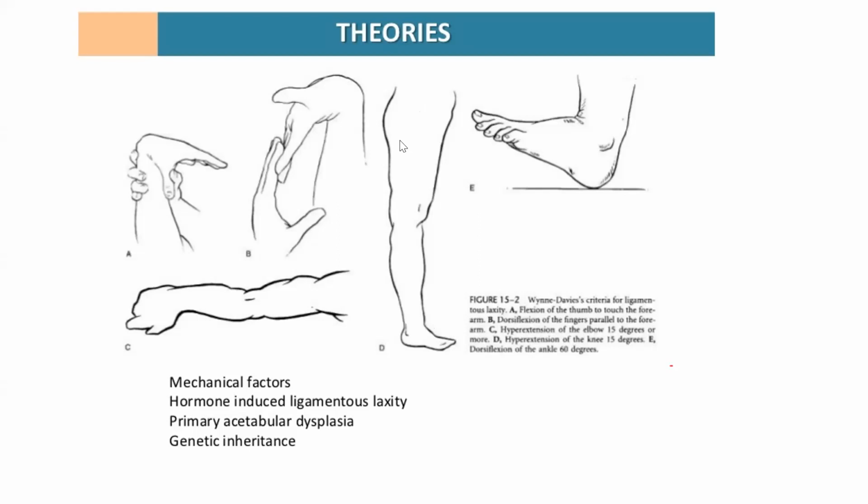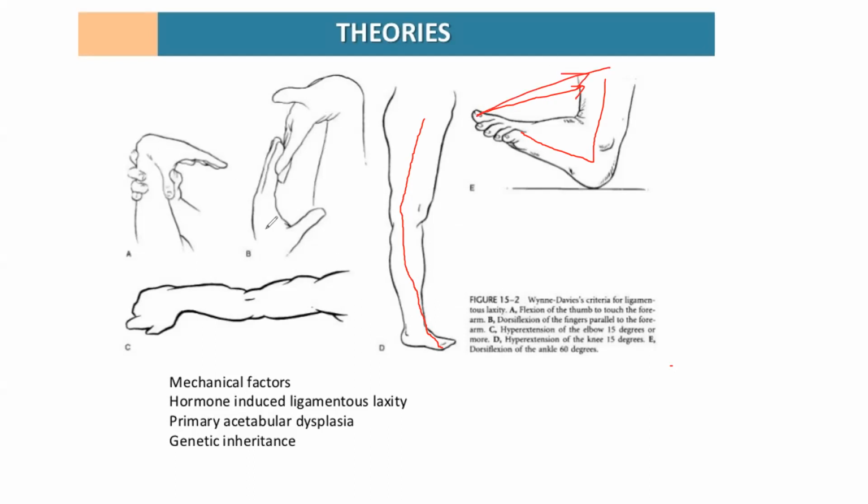So many guys can voluntarily do hyperextension of the knee. Hyperextension of the knee is very common in ligamentous laxity. Up to a limit, after that you cannot do dorsiflexion, but people can touch their toes to the shin of the tibia. Many guys can do this. They can touch the toe to the shin of the tibia. So that is a ligamentous laxity sign.